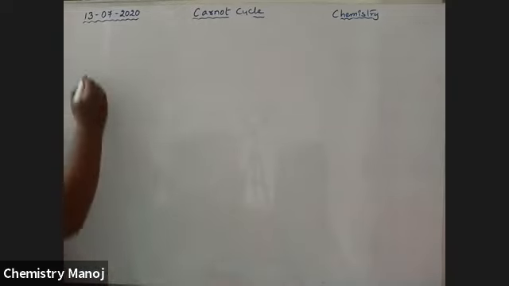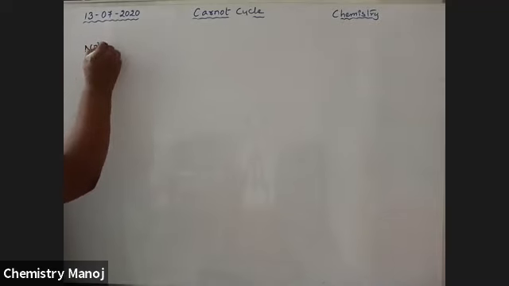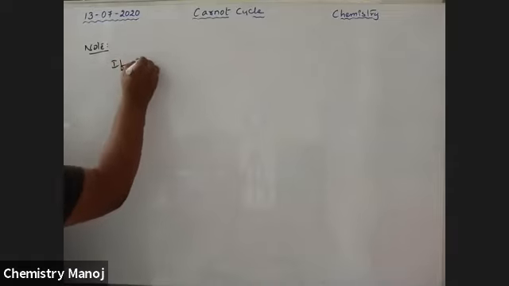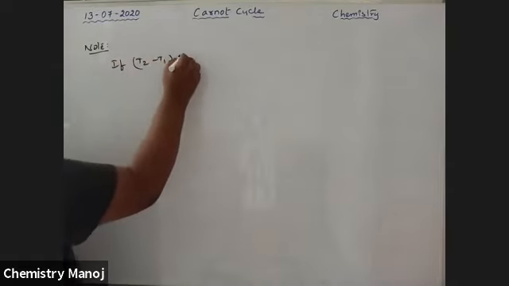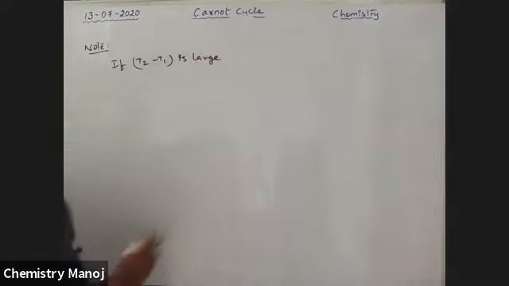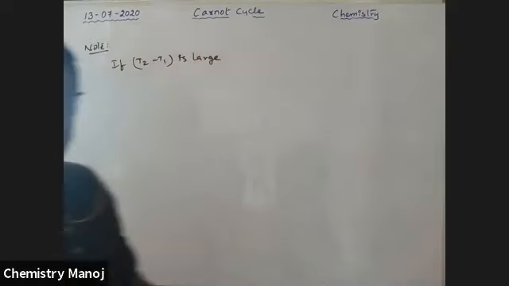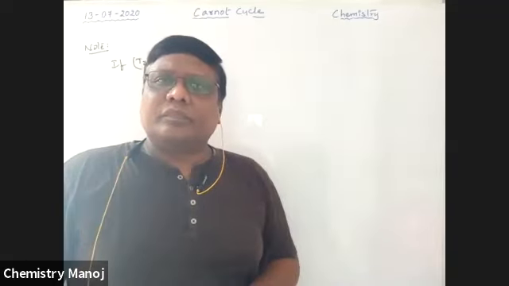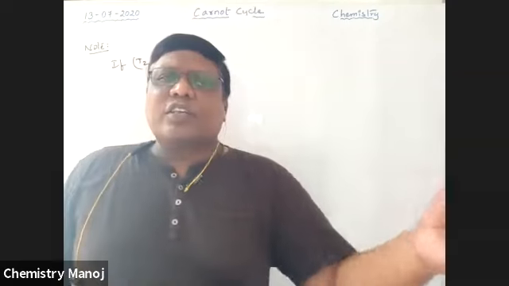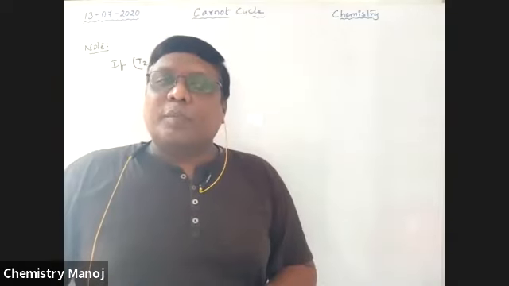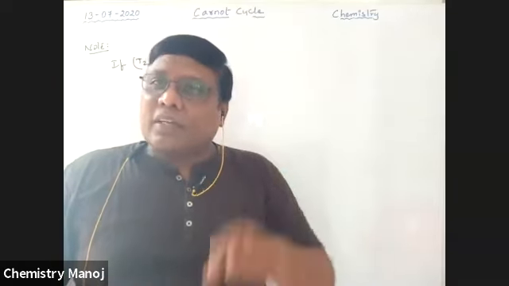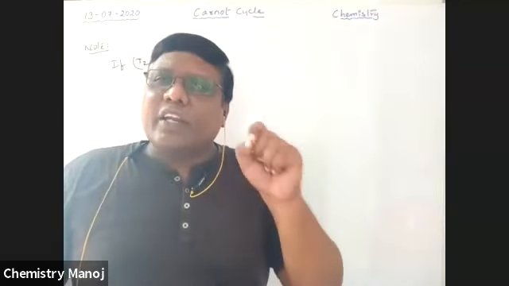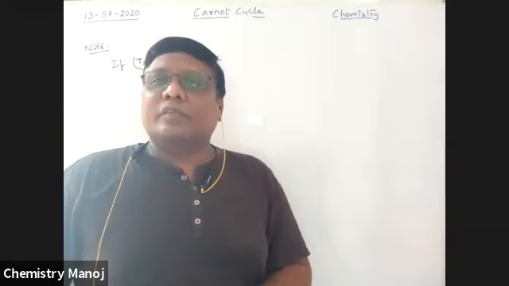See, note this point: if T2 minus T1 is large, there is a large temperature difference. For example, 100 kilojoules of energy is supplied and just 1 kilojoule is coming out. That means the remaining 99 is converted into work, so the efficiency of that heat engine is very, very high, 99%.